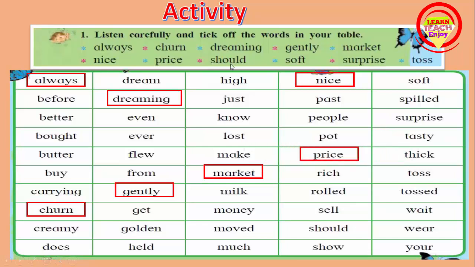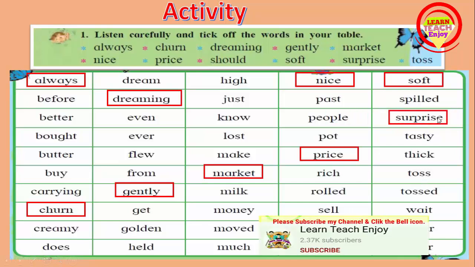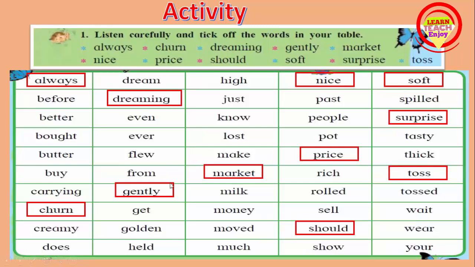Prize. Should. Here is should. Then soft. Here is soft. Surprise. Here is surprise. So we can tick here. Then toss. Where is toss? Toss. Like this you tick here with a right sign or circle or rectangle. This is your choice.